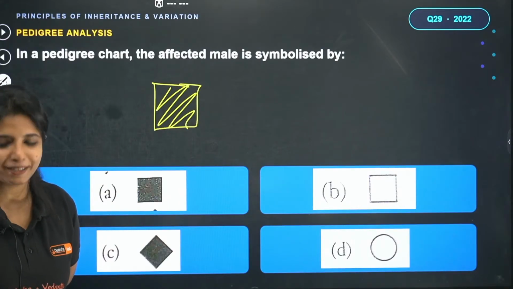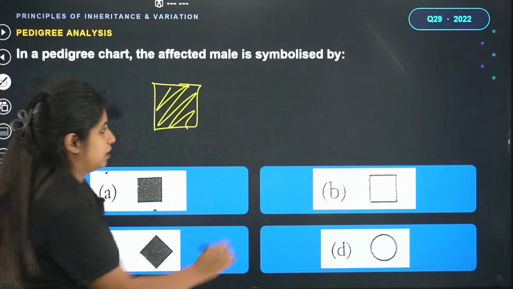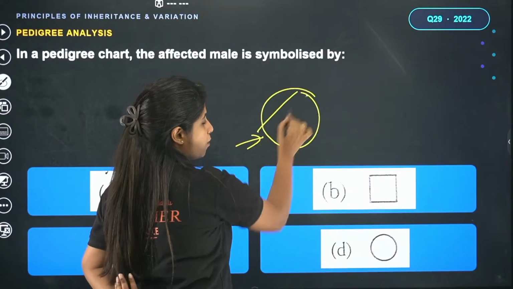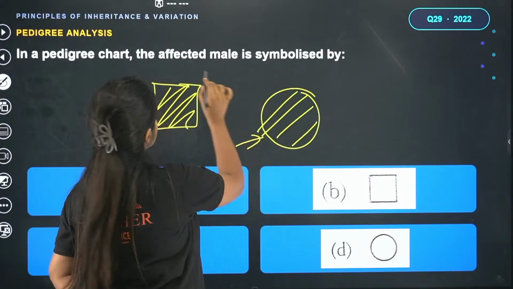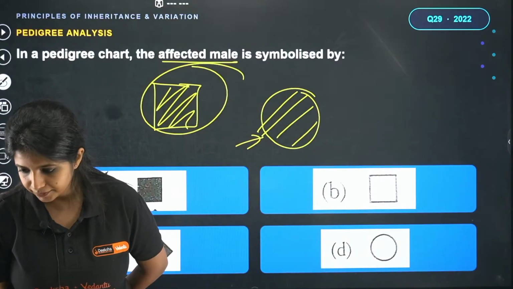Roasting Wala, you're most welcome, dear. Sachin says D is the answer. D means round. Round means female. When the round is being affected, we say a female is being affected. The question is if the affected male. So the answer is going to be this one.